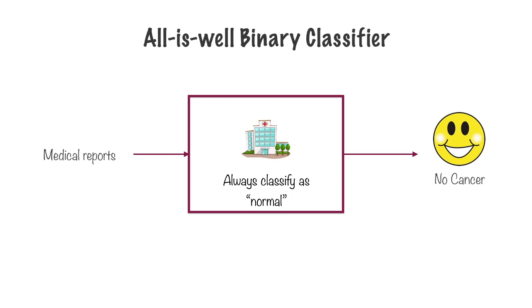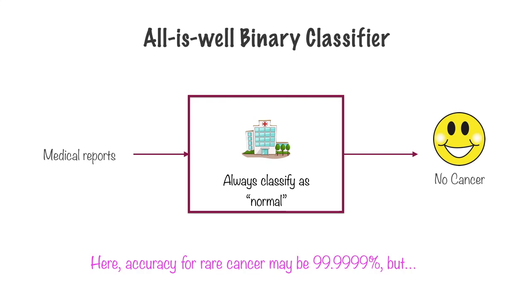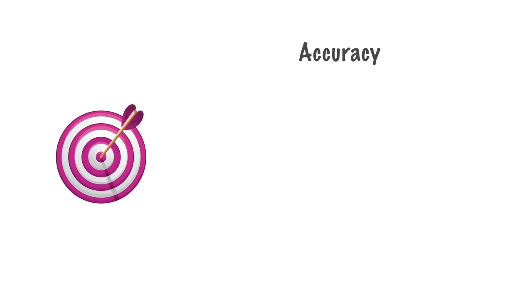Now, the problem with this classifier is that, especially if the cancer is of a very rare form that it's supposed to detect, the accuracy for this model might be 99.9999%. This is because a vast majority of the people in this world do not have this rare form of cancer. The accuracy is high, but really, would you trust this machine learning model with your medical reports? Not really. In this particular situation, based on your problem instance, this all is well machine learning model cannot be evaluated correctly based on its accuracy.